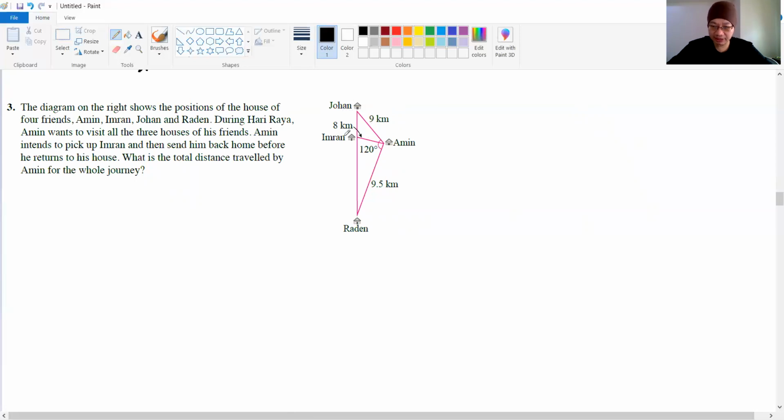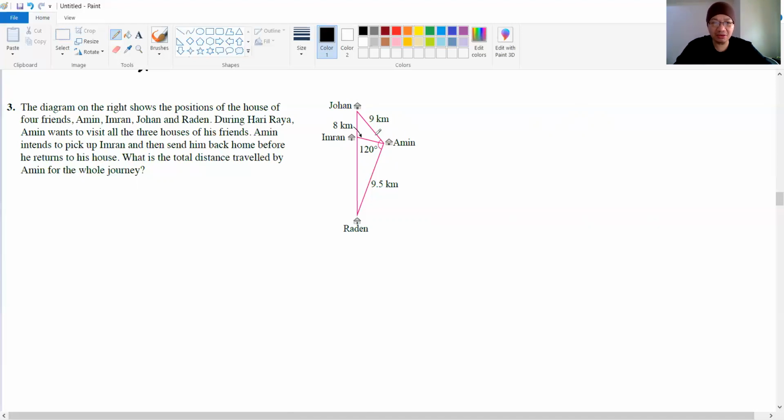Okay, he goes to Imran's house first, and then he picks up Imran and goes to Radin and Johan's house, and then he sends Imran back to his house, and then he goes back to his house again. Amin sends back Imran, and then Amin goes back to his house. All right, so that's the story actually.